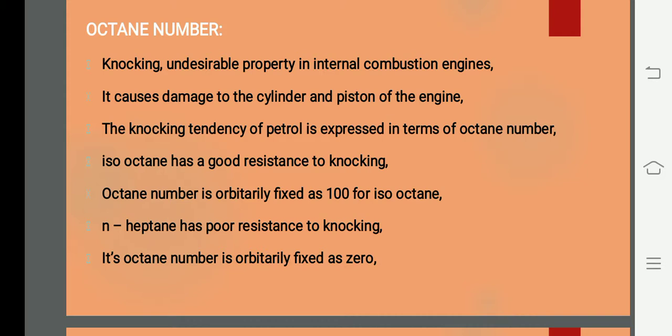So that sound is only because of the quality of the liquid fuel you're adding there. If it is found to be a good quality petrol or diesel, no sound will be coming out of the engine. But in some cases the sound will be coming. It shows the quality of the petrol or diesel you've added is a low quality one. Is it okay? And it will damage the engine as well as the cylinder, piston, etc., and it will create an unwanted sound in the environment. So this thing we call it as knocking. So I'll say first knocking, what is knocking, then I'll proceed with octane number. Okay, so knocking is an undesirable property in an internal combustion engine. உங்க எல்லாருக்குமே internal combustion engine என்னன்னு தெரியும்.